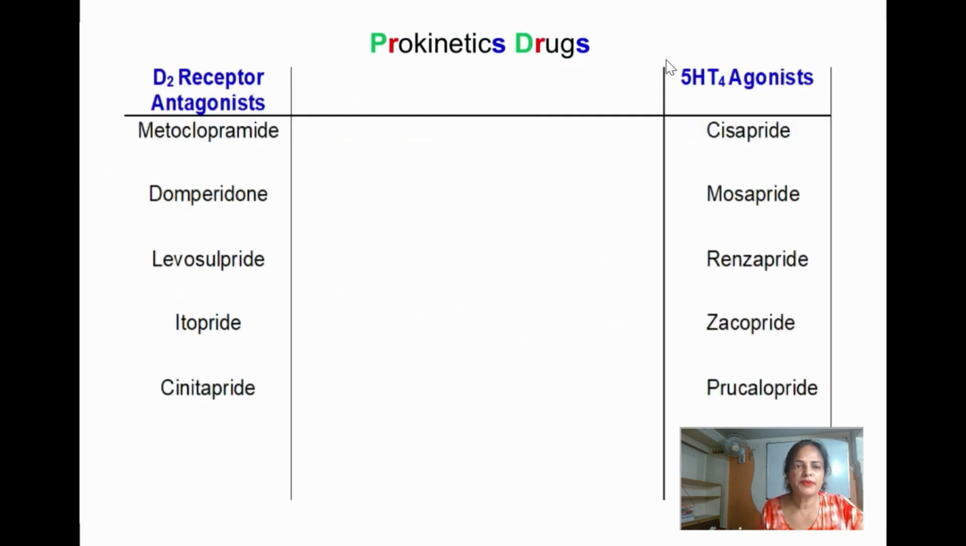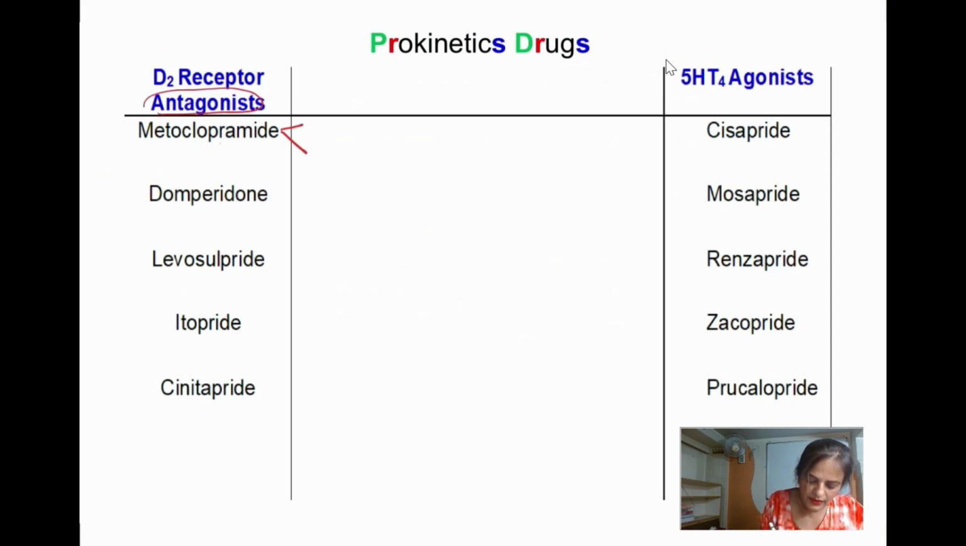Now in the D2 receptor antagonists come metoclopramide, domperidone, levosulpiride, itopride and cinitapride. Now how does this group of drugs act? Already I have told what the D2 receptor does. The myenteric neuron makes a synapse with the dopaminergic neuron, and mainly it exerts an inhibitory influence. Once we give the antagonist, all the action will be reversed.